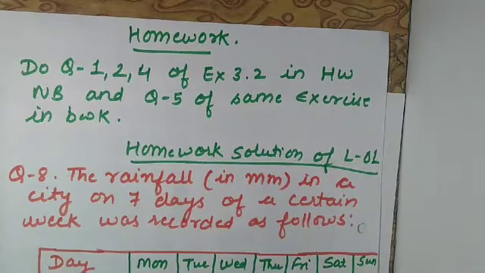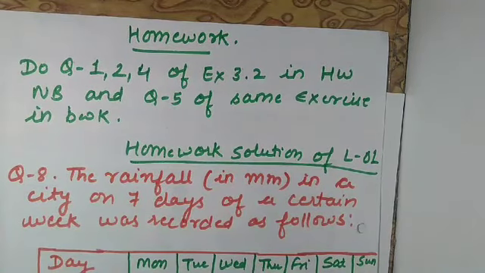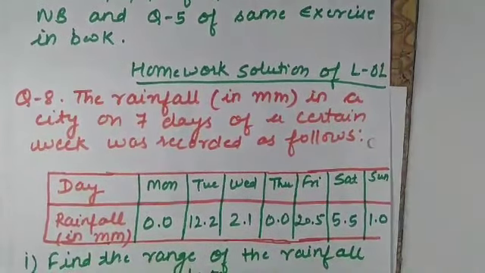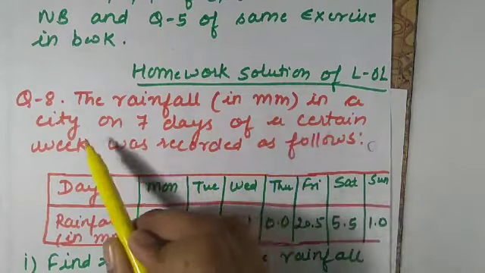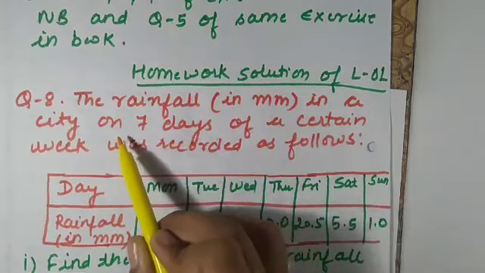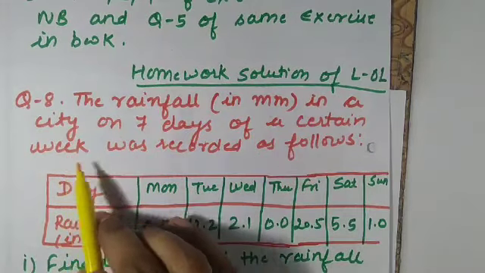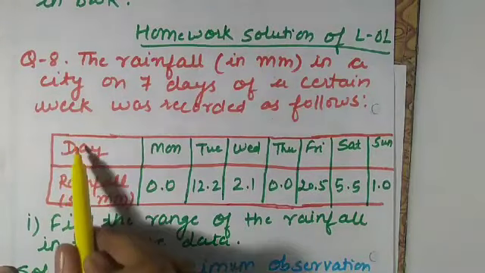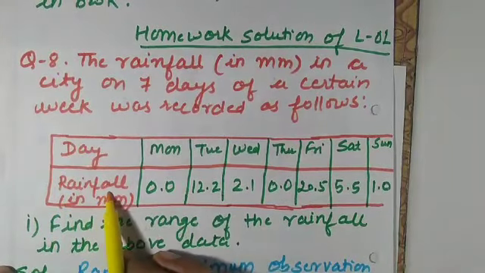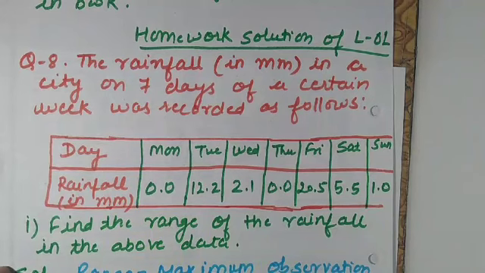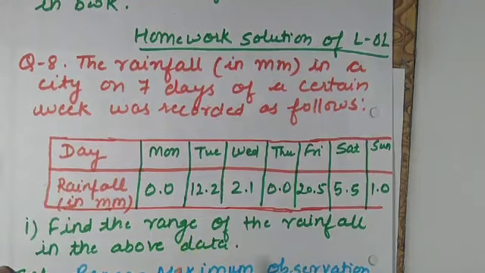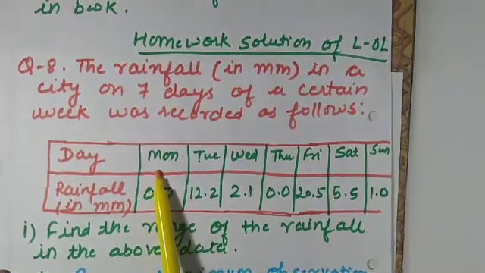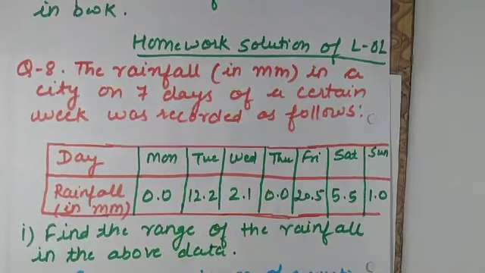Now let us discuss the homework solution of the previous lecture that I have given. I am taking question number 8. The rainfall in millimeters in a city on 7 days of a certain week was recorded as follows. There is a table and the data is given of how the rainfall occurs in a city, and this is the data of 1 week. This is rainfall in millimeters on Monday, then on Tuesday, and then on Wednesday, and so on.